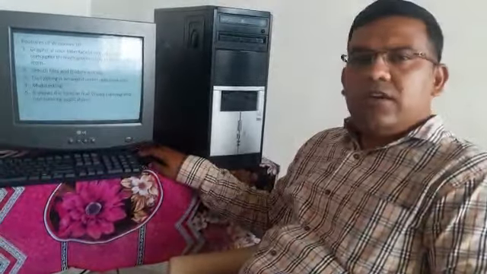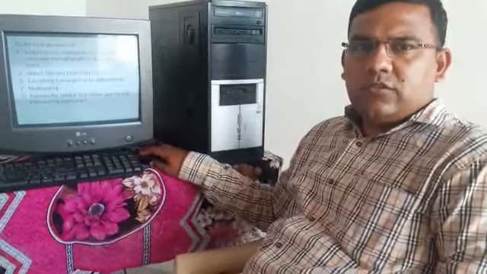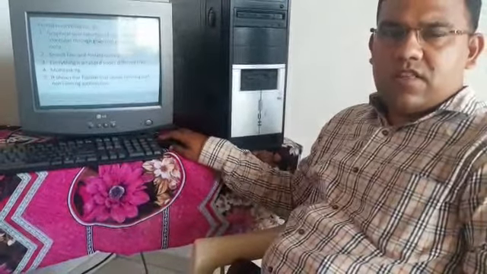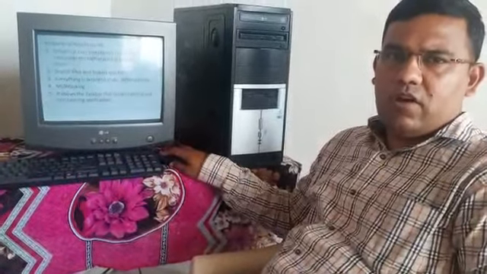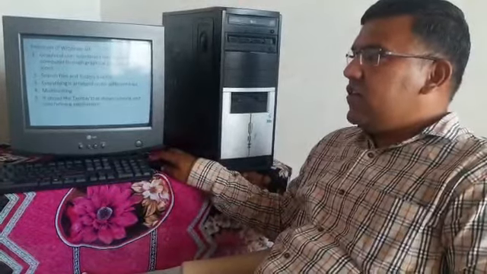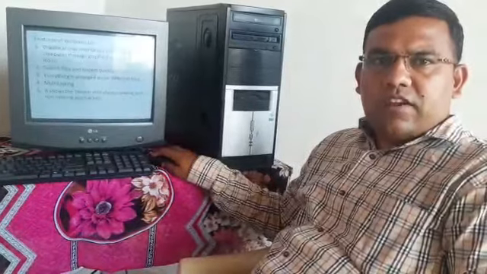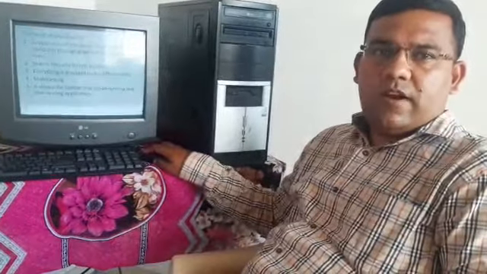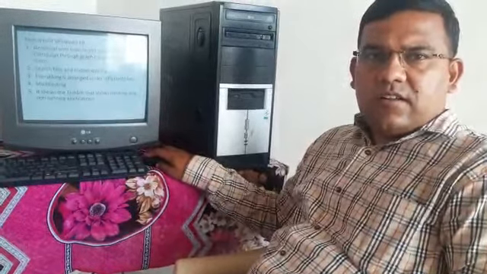Then the second one: using this we can search files and folders. For that, when you click on the start button, a search box option is given there. So using this we can search a particular file or folder. Then everything is arranged under different tiles. In Windows 10, the applications are arranged in tile format, which means the appearance of Windows 10 is different compared to Windows XP.